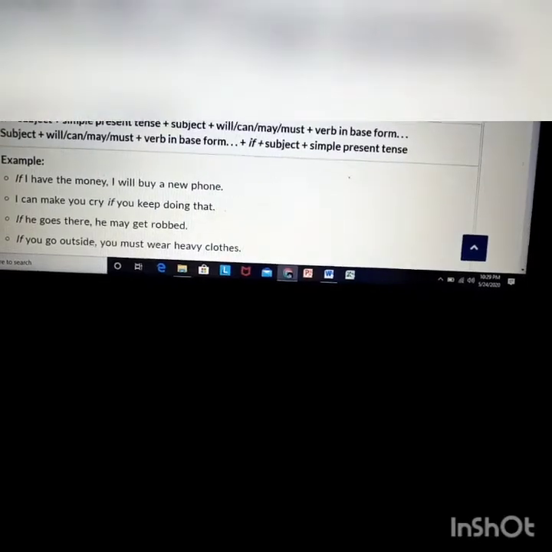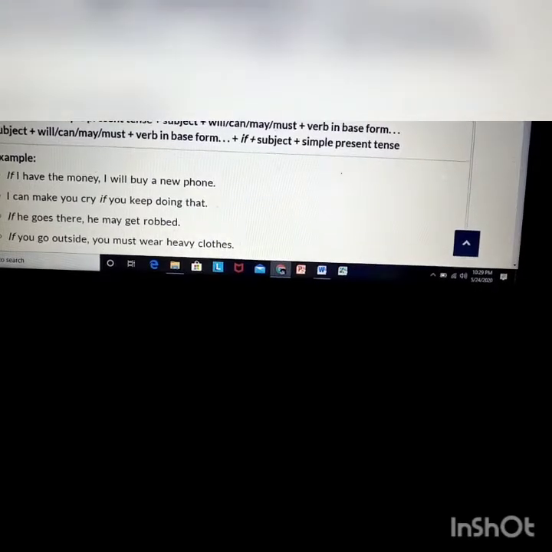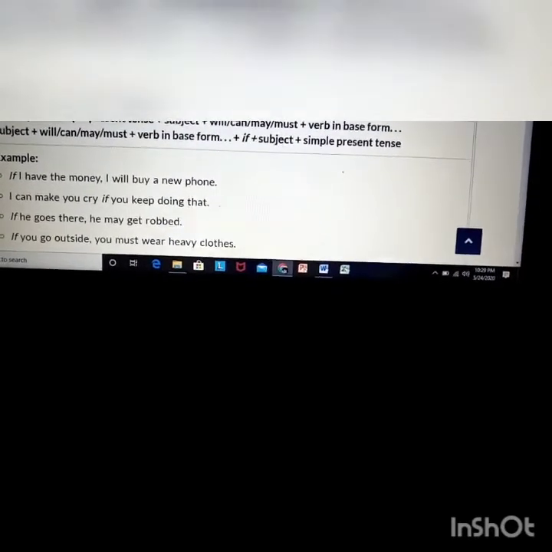Example: if I have money, I will buy a phone. If plus I have the money. This is the simple present tense. The next part is I will buy a new phone. That means it is future indefinite tense. So it goes with the structure. So every example is like the structure.